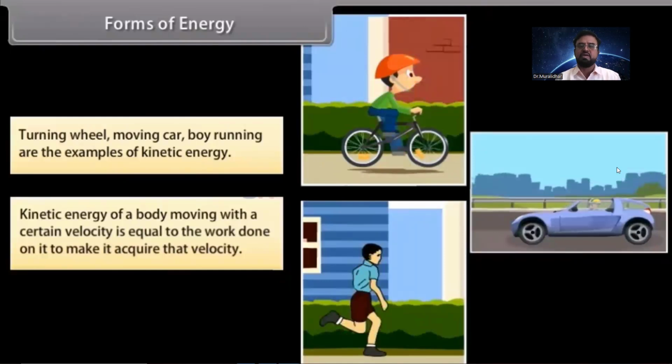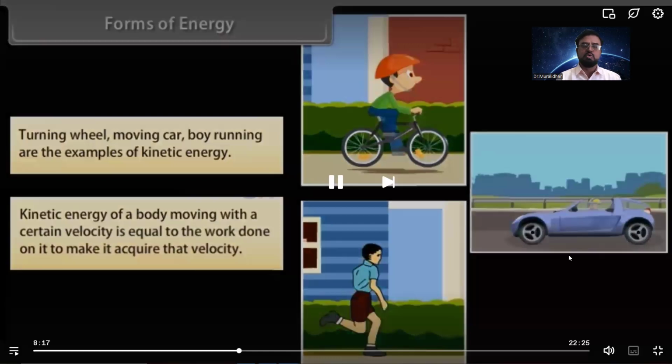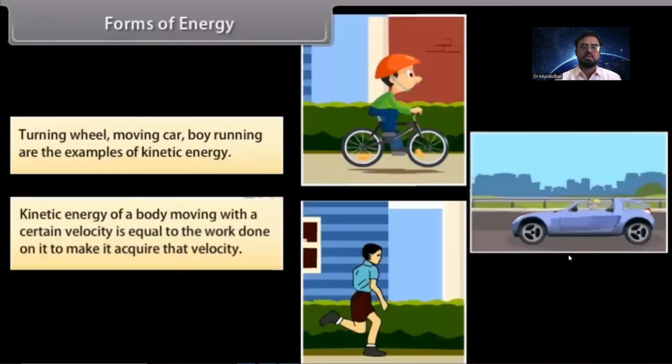So this is one kind of energy which is due to motion. When a body is in motion, we get kinetic energy. One form of energy. Next, you can see the next type.